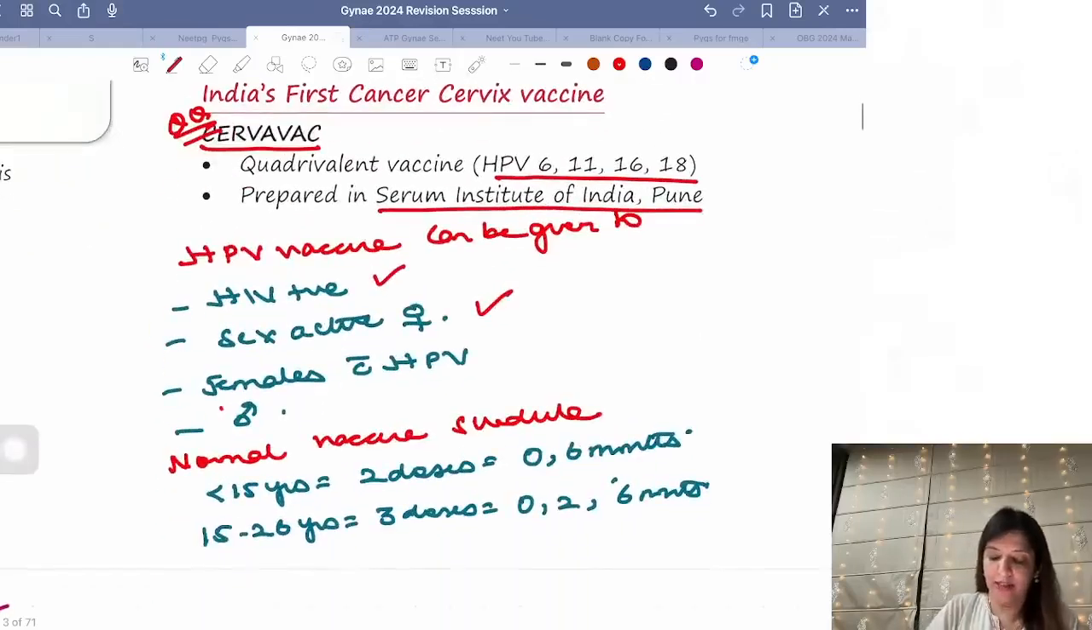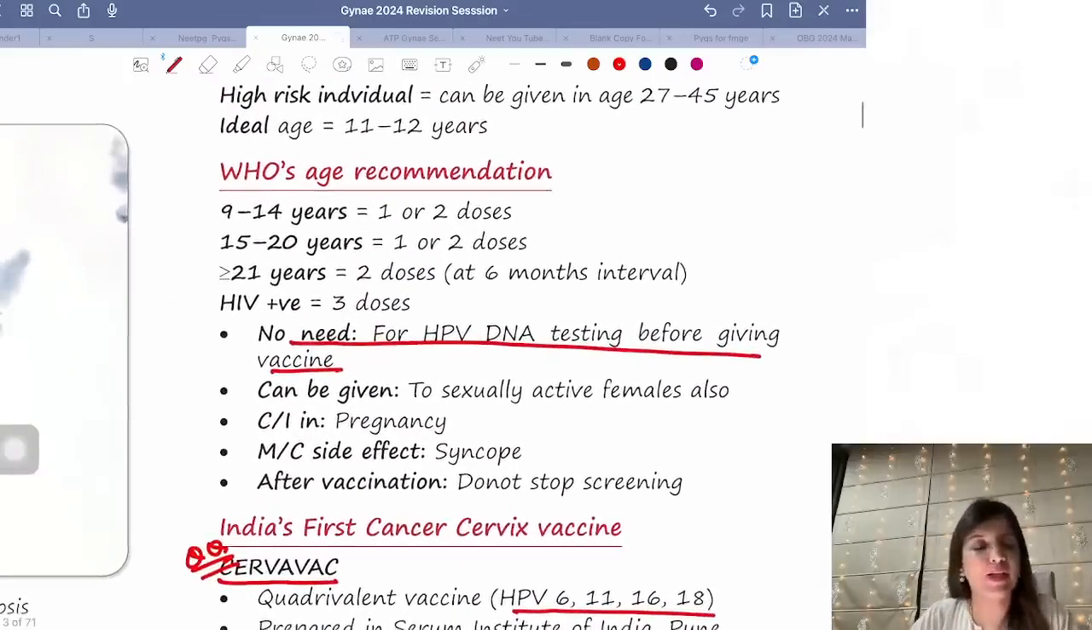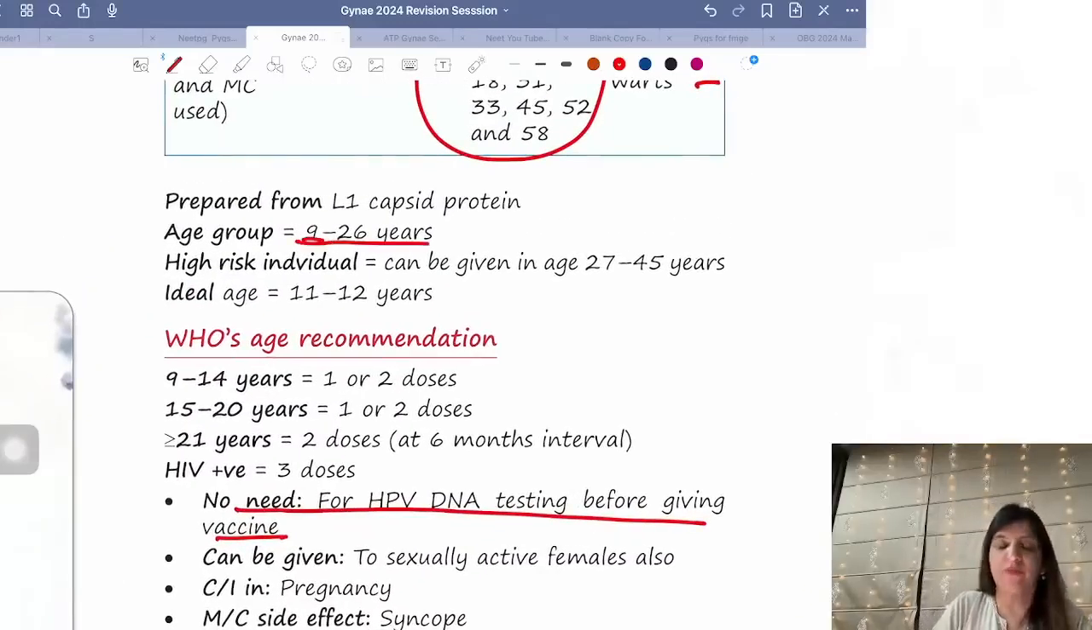Plus, you can give these vaccines to males also. Rather, you should be giving to boys also to prevent them from anal, penis and oral cancers. Right? What is the age group for giving HPV vaccine? The age group for giving HPV vaccine is 9 to 26 years. In high risk females, it can be given between 27 to 45 years as well, and that is why I am saying it can be given to sexually active females also, because between 27 to 45 years a female has to be sexually active, right?